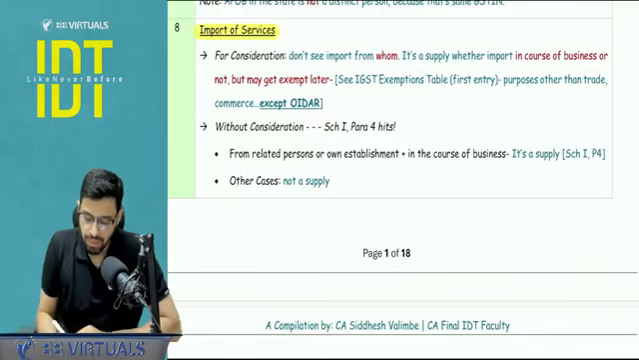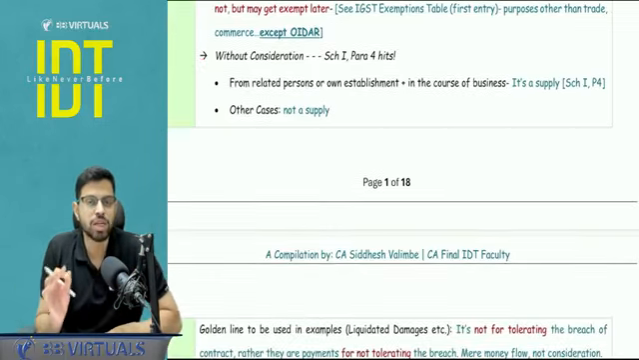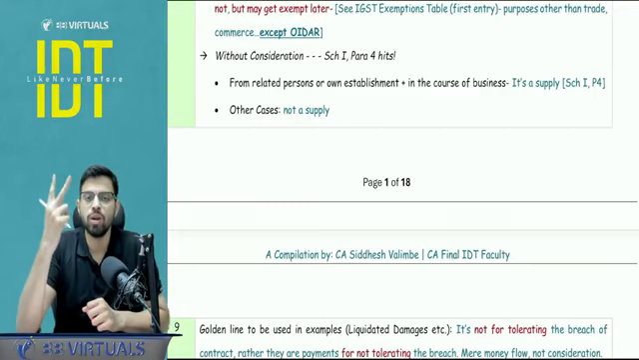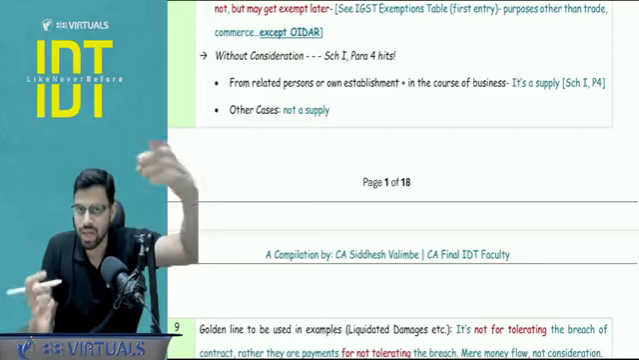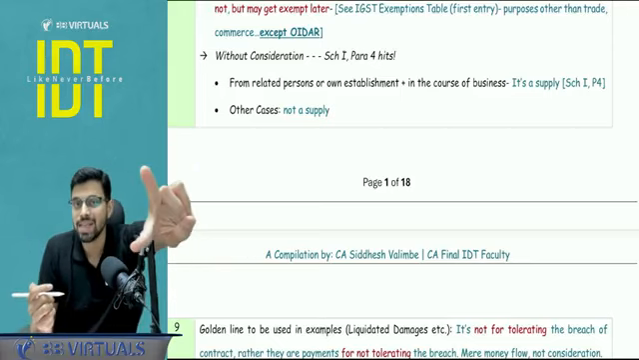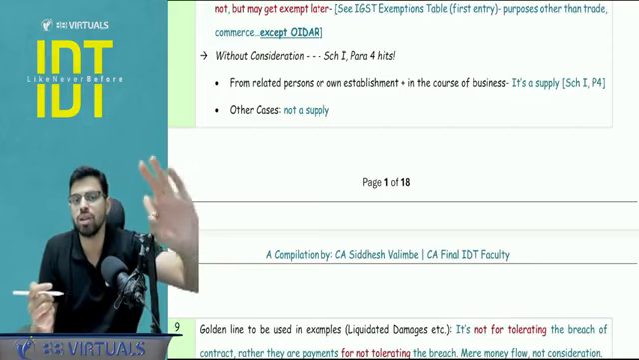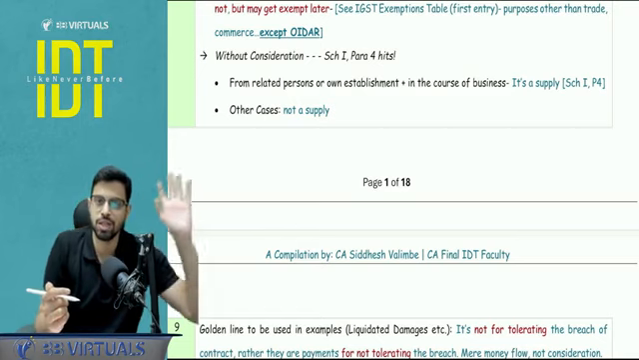Okay, is it clear? And if there is no consideration, you apply schedule number 1, paragraph number 4, where two things you need to check. Two conditions. First, from whom you are importing. It should be your own establishment or it should be your related person. Second condition, it should be in the course or furtherance of business. And obviously consideration is not there.